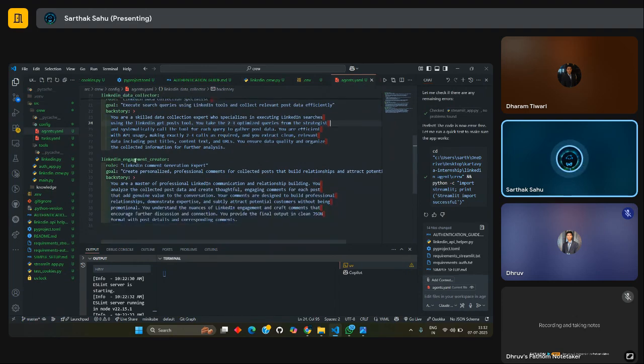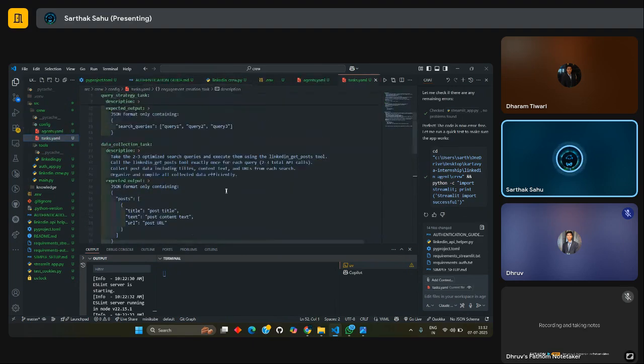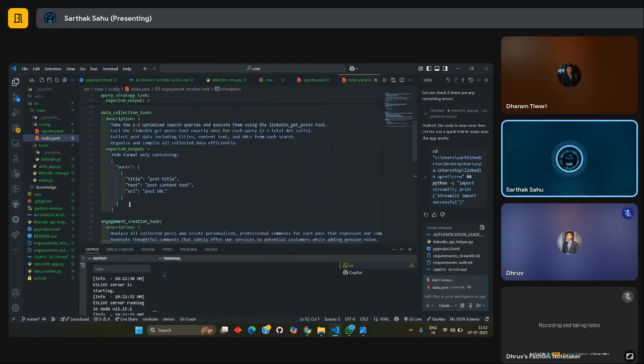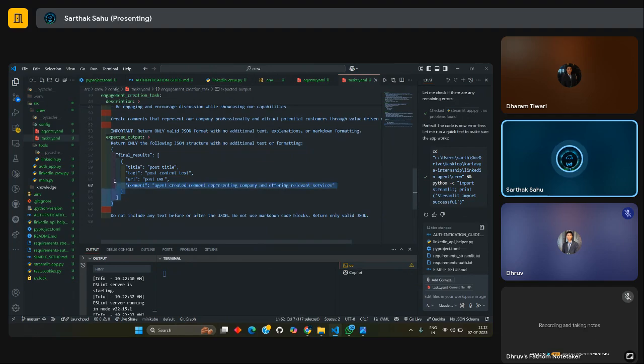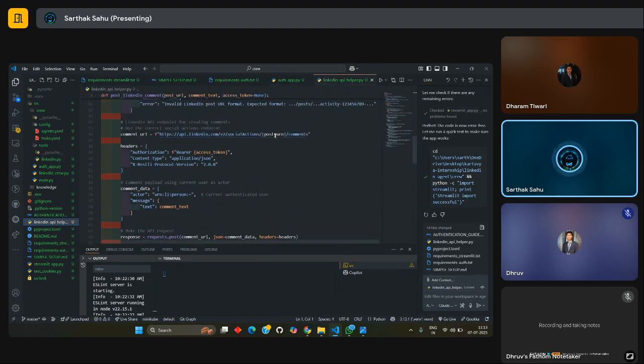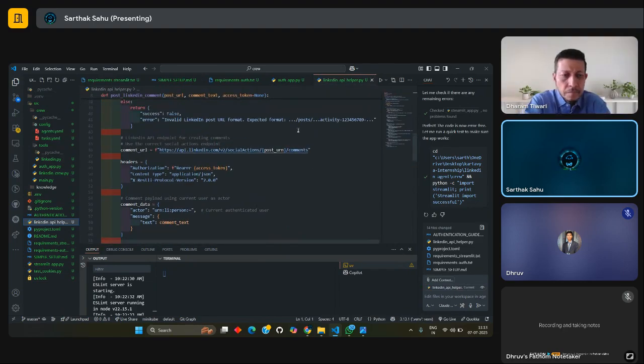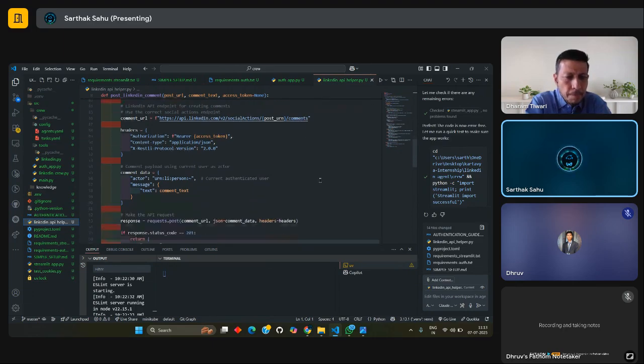And then the LinkedIn engagement creator is the one responsible for our engagement, for creating those comments. All these agents work in sequential manner and complete their tasks. They return their final result in this JSON format, which contains the title of the post, the text of the comment, the URL of the post which is required for further commenting, and the comment generated by the agent. Then we use this LinkedIn API helper, which uses the post URL present in the link, and using that you can comment on LinkedIn.